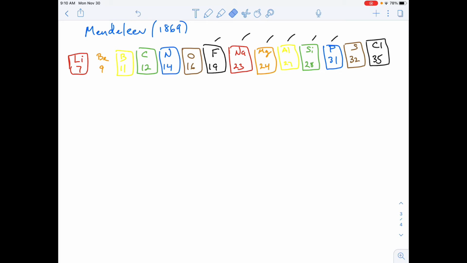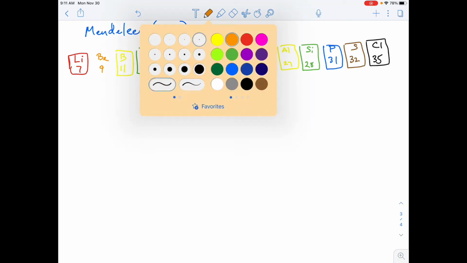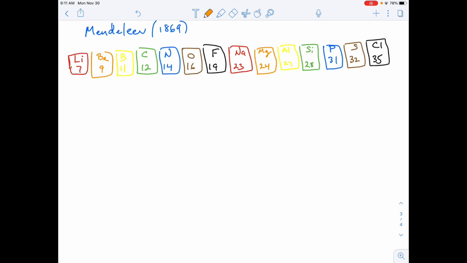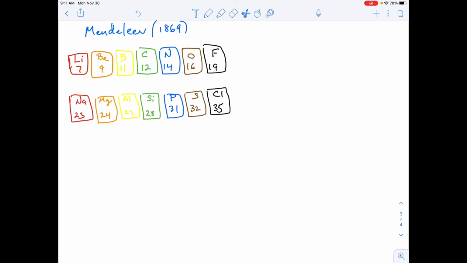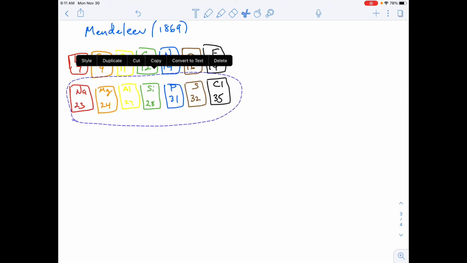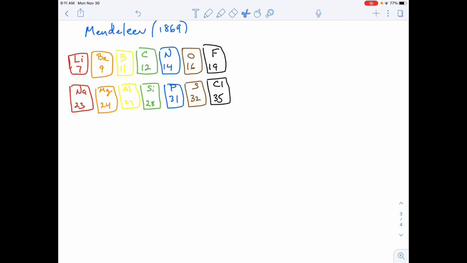Okay, he reorganized these elements instead of listing them all on the line like this. He took them and rearranged them, still by atomic mass, but also by property. And now it's starting to look like a table, isn't it?